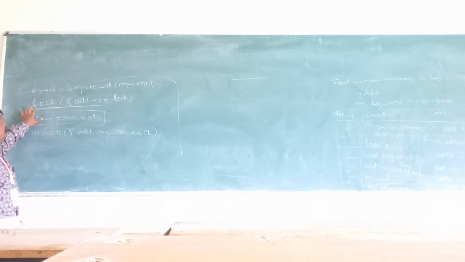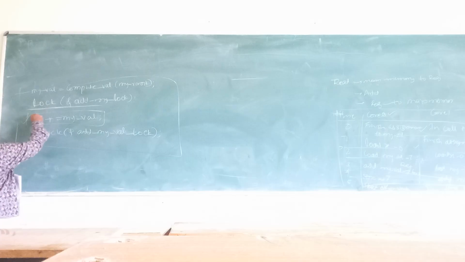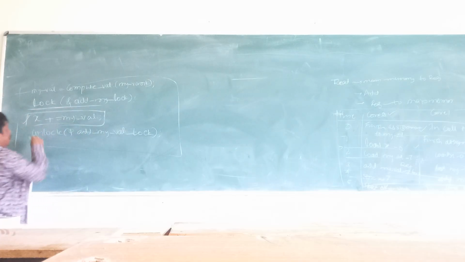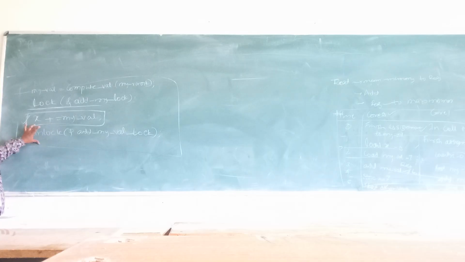And also we are putting the lock condition. Until the execution of x plus equals my value, the unlock will not execute. Unlock will not execute, meaning it unlocks the particular piece of code or particular thread here, in order to get the execution of another particular thread.